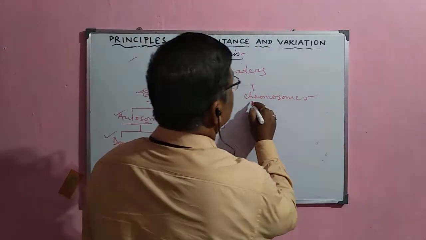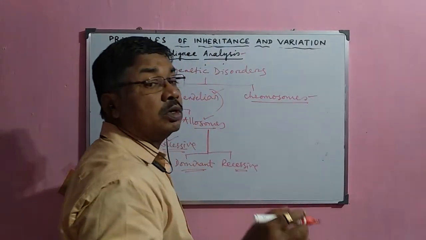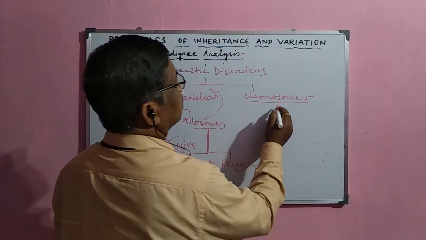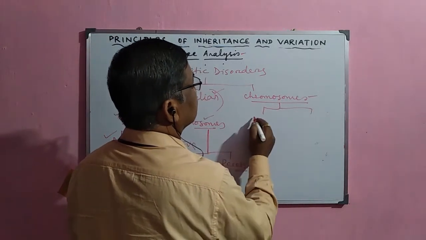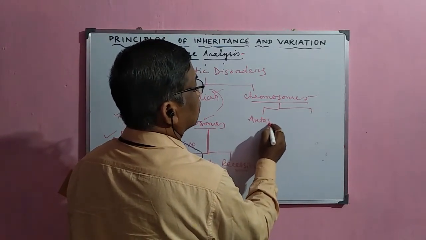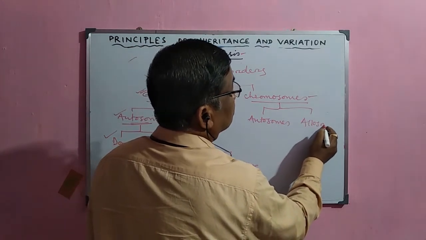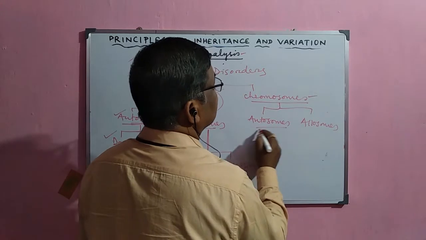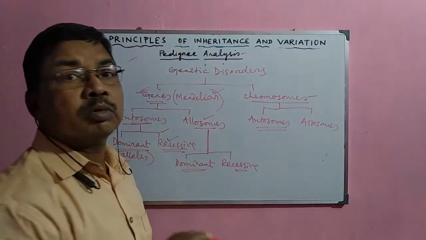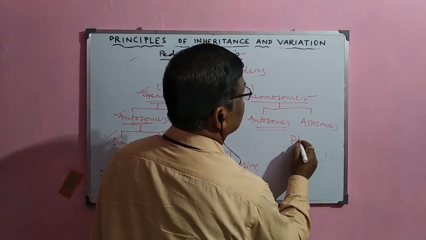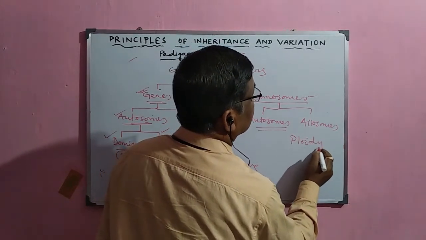Now the disorders which occur due to a defect in the chromosomes may be due to a defect in the autosomes or in the allosomes. Normally this defect is due to the ploidy of the chromosome.